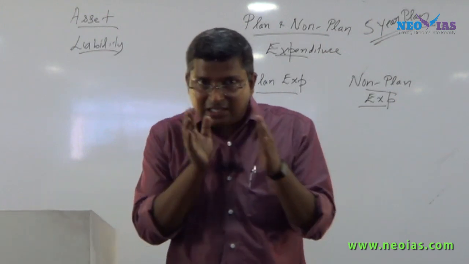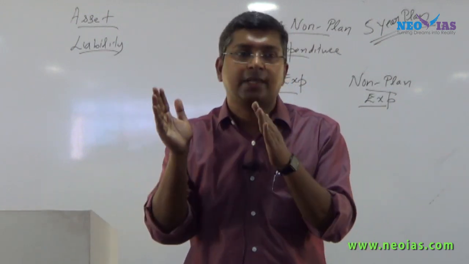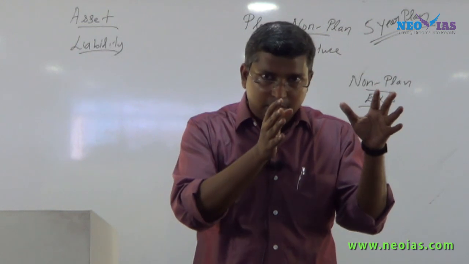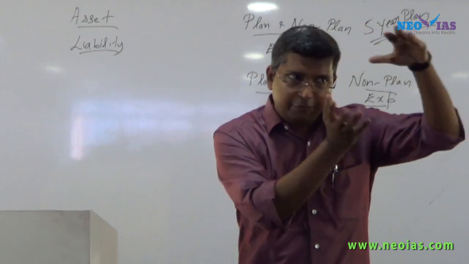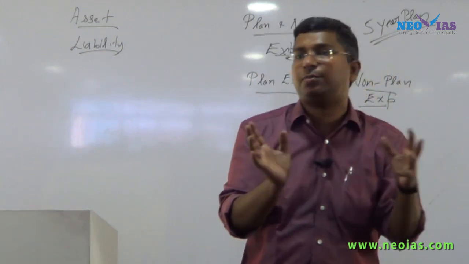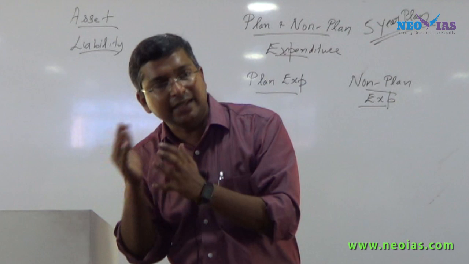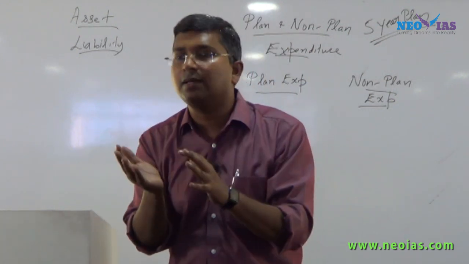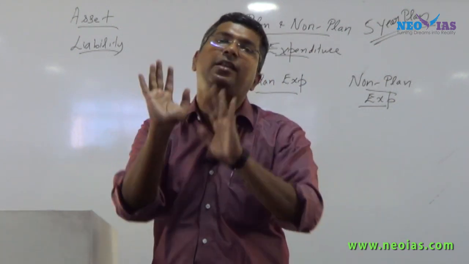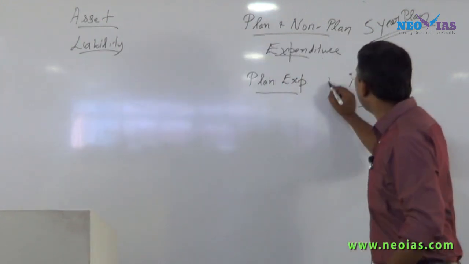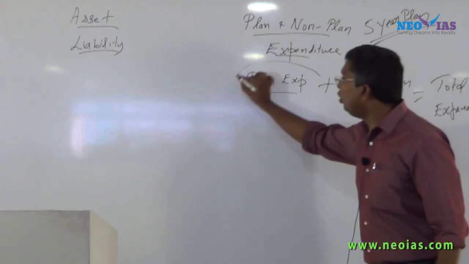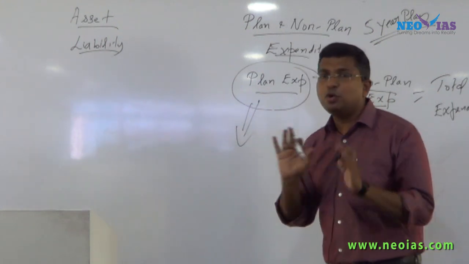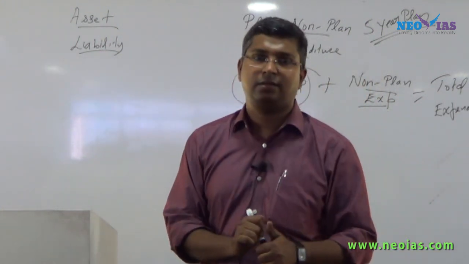So we can classify expenditure into two. Earlier in the budget there is only one total expenditure. One classification is revenue expenditure and capital expenditure, we are thorough with it. The other is plan expenditure and non-plan expenditure. If you add plan expenditure and non-plan expenditure, what will you get? The total expenditure. It's only to know how much fund is being used for planned purposes.